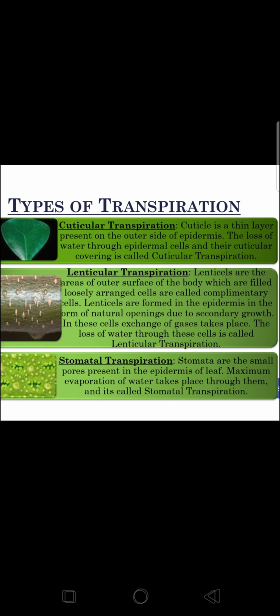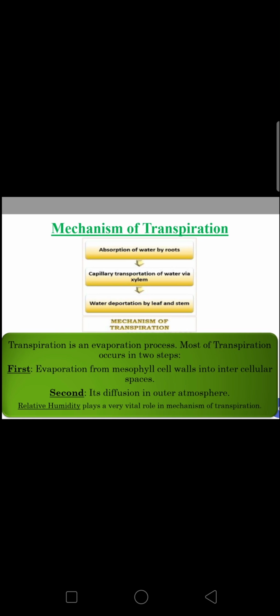Lenticular transpiration. Lenticels are areas on the outer surface of the body which are filled with loosely arranged cells called complementary cells. Lenticels are formed in the epidermis in the form of natural openings. Due to secondary growth in these cells, exchange of gases takes place. The loss of water through these cells is called lenticular transpiration. Stomatal transpiration. Stomata are the small pores present in the epidermis of the leaf. Maximum evaporation of water takes place through them and it is called stomatal transpiration.